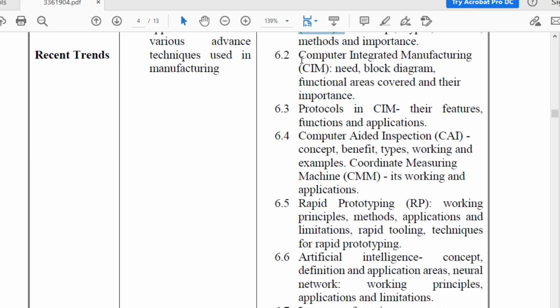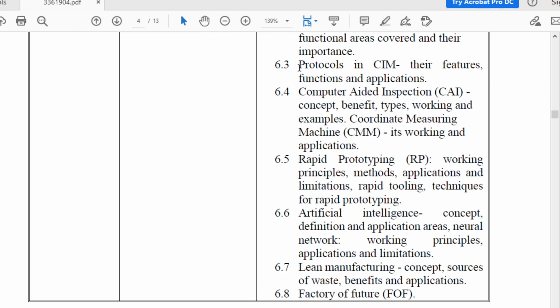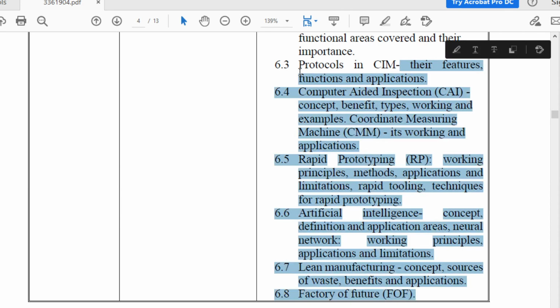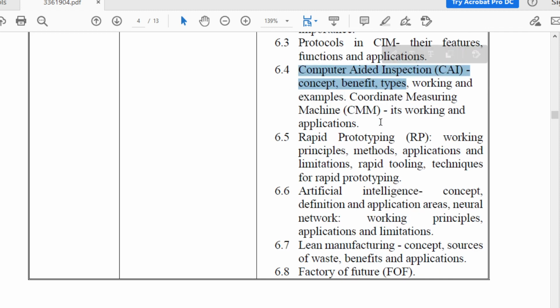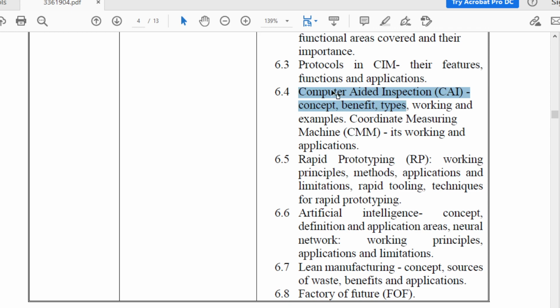Then next topic is computer integrated manufacturing, that is CIM. In CIM, what you are going to learn? That is need of CIM, block diagram of CIM, functional areas covered and their importance. Then next topic is protocols in CIM, their features, functions and application. Next topic is computer aided inspection. This topic is also important. In CAI, what you are going to study? Concept of CAI, benefit, types, working and examples of CAI.